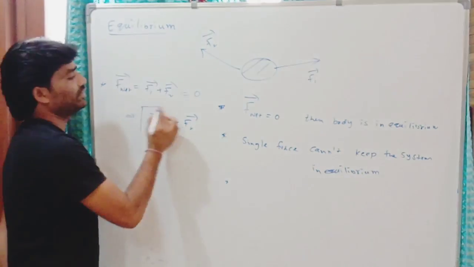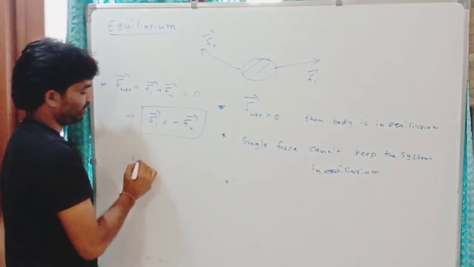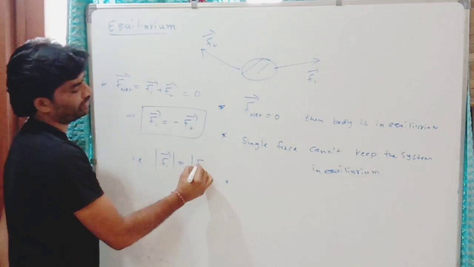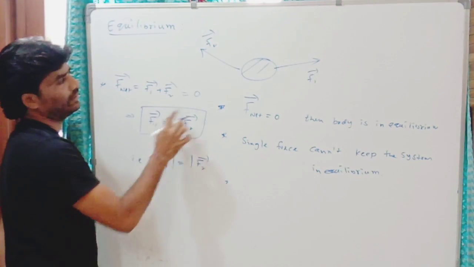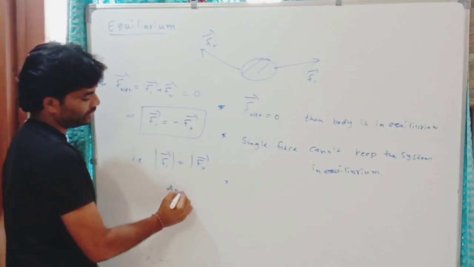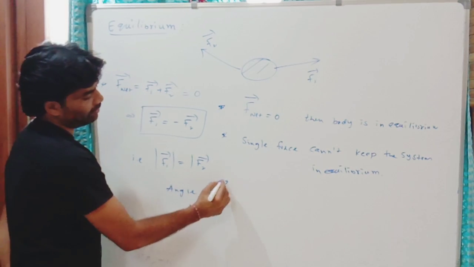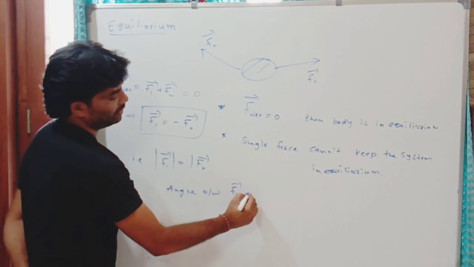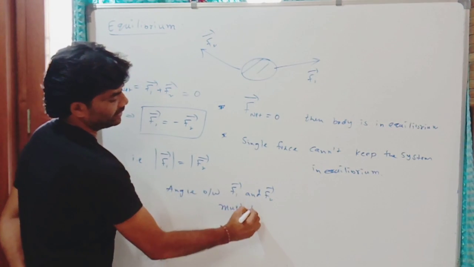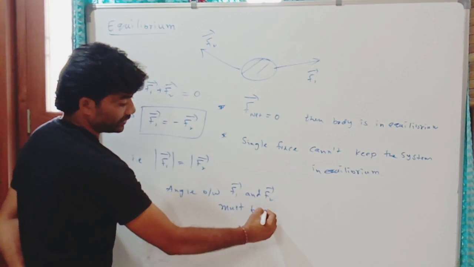What does this equation mean? It means the magnitude of the first force is equal to the magnitude of the second one, and they must be opposite in direction. The angle between F1 and F2 must be 180 degrees in equilibrium by two forces.